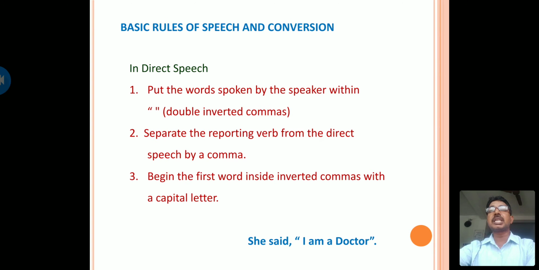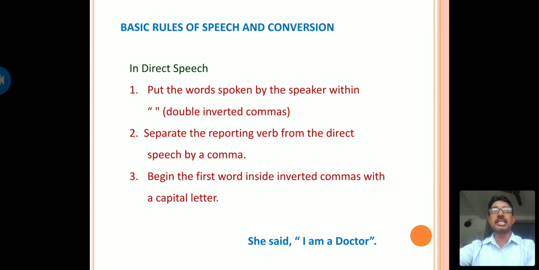Now let us see the basic rules of speech and conversion. In direct speech, we put the words spoken by the speaker within double inverted commas, and we separate the reporting word from the direct speech by a comma, and we begin the first word inside the inverted commas with a capital letter.